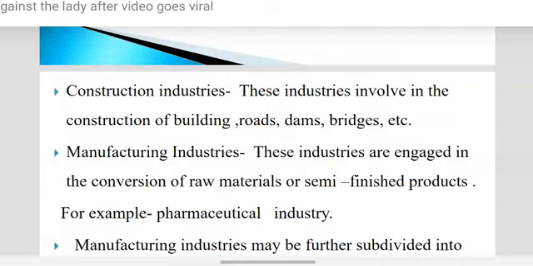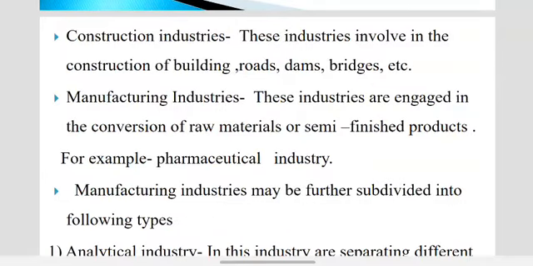These industries are engaged in the conversion of raw material or semi-finished product. The conversion of raw material to an active product happens in the manufacturing industry. For example, in the pharmaceutical industry, the raw materials of the drug are mixed with all the ingredients and made into the final or finished product.